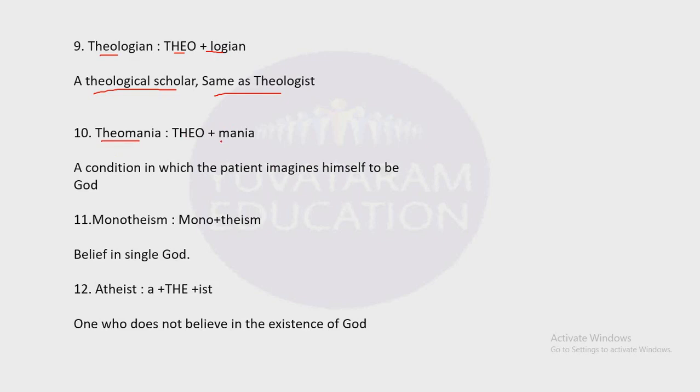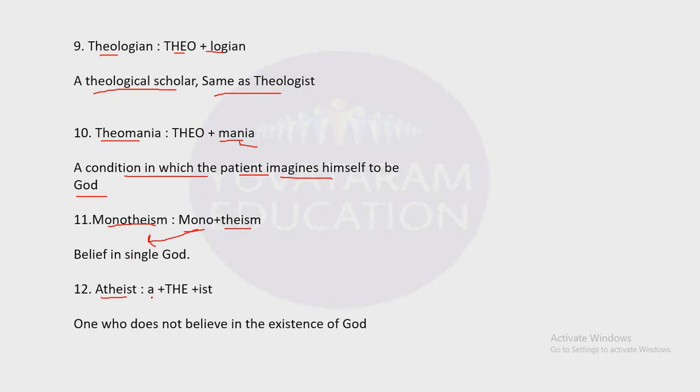Theomania. In our first class we learned about mania. Mania means excessive desire about something. Here theomania means a condition in which the patient imagines himself to be God. Next, monotheism. Mono plus theism. Mono means single. So monotheism means belief in a single God.